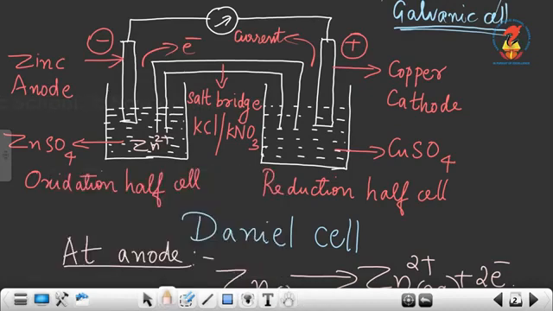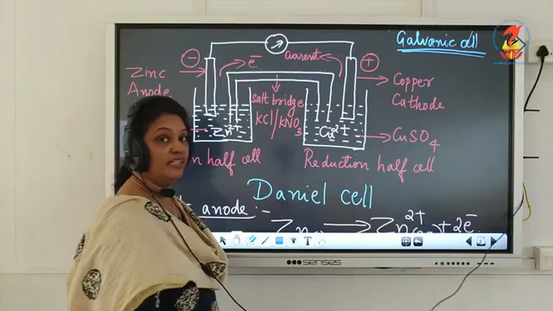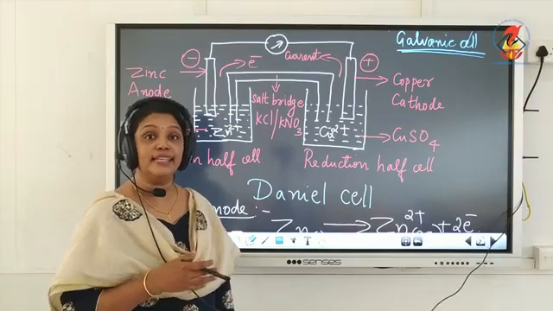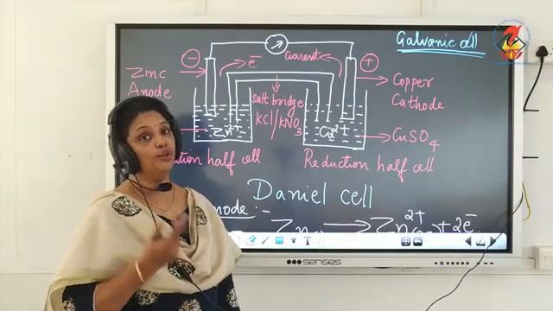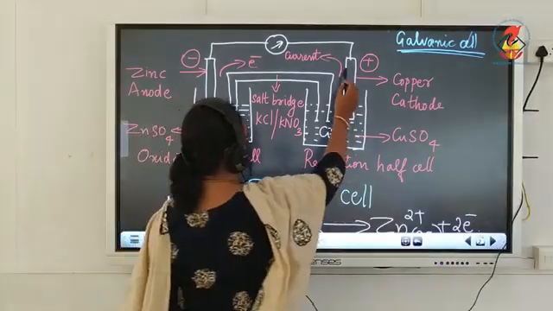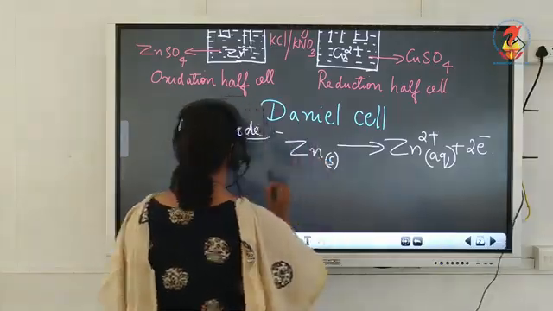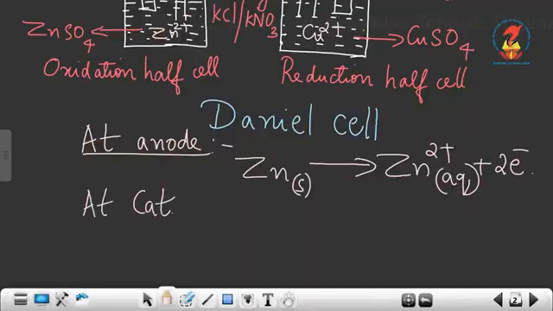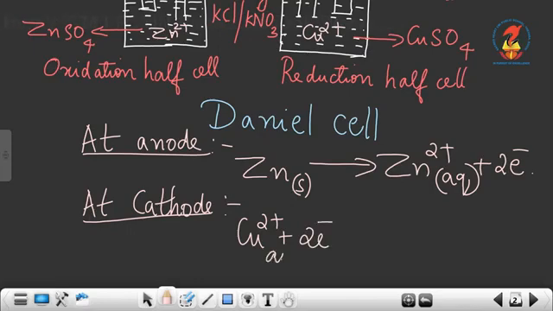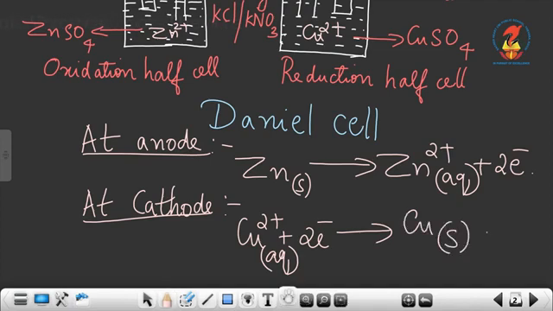Now you can see at cathode the Cu2+ ions from the solution, that is from copper sulfate solution, will gain these electrons and they get reduced to copper metal. The copper metal gets deposited on the cathode. So you can write the reaction at cathode of a Daniell cell. At cathode, the reaction is Cu2+ plus 2 electrons. Cu2+ is from the solution. It gains 2 electrons and you get copper solid, which gets deposited at cathode.